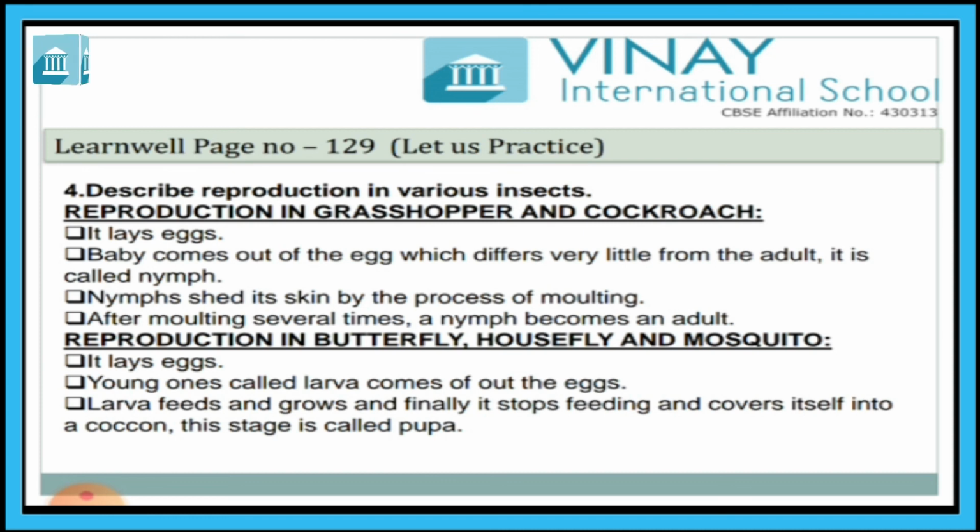It comes out of the eggs, and the larva feeds and grows. Finally, it stops feeding and covers itself in a cocoon. This stage is called pupa. And in the final stage, the pupa bursts open and comes out as the adult insect.